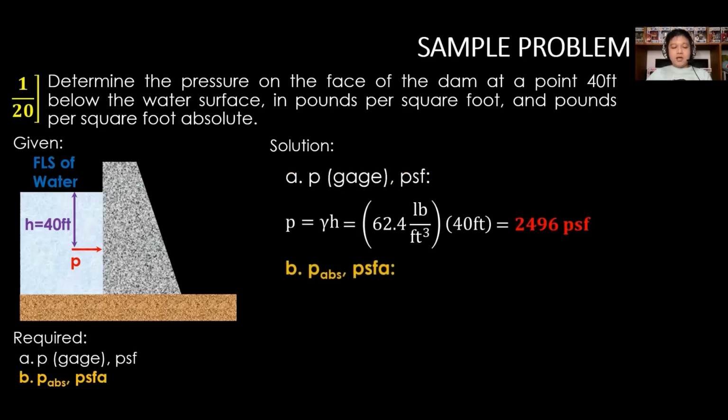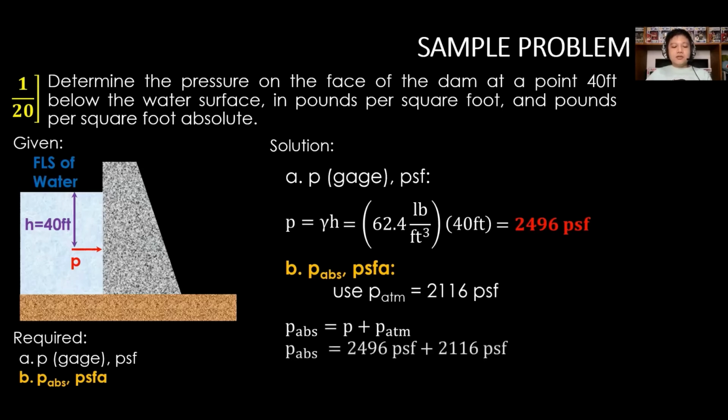Next is for B, and to be consistent with the units, consider the standard atmospheric value, that is 2116 psf. So using the equation of P abs as the sum of P, that is the gauge pressure, and PATM, the standard atmospheric pressure, substitute the gauge pressure from letter A and the standard PATM. The value of the absolute pressure is 4,612 pounds per square foot absolute.